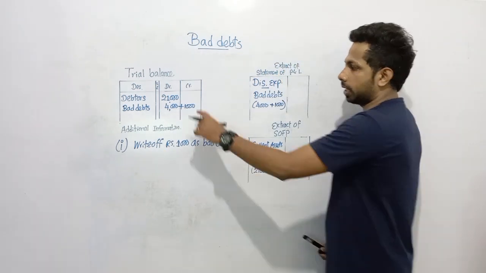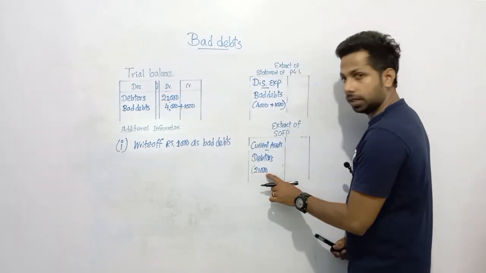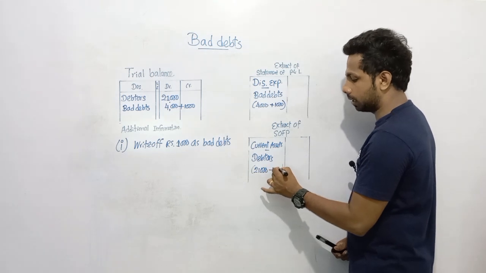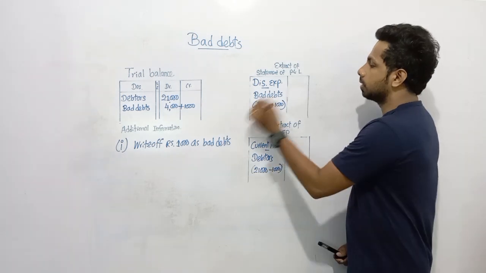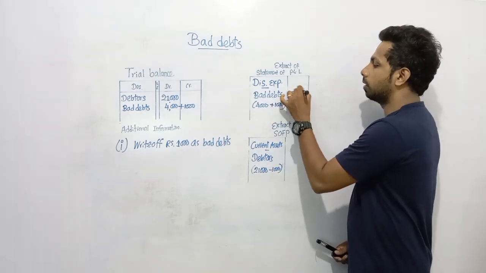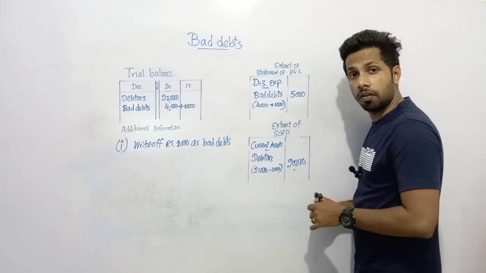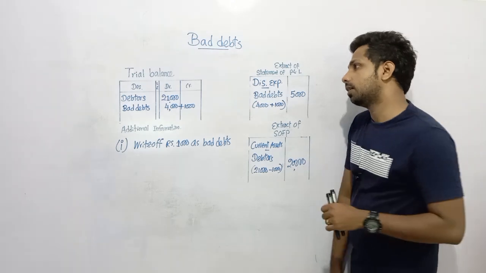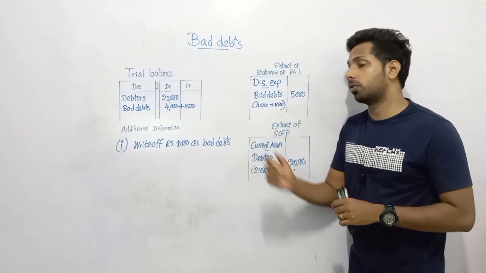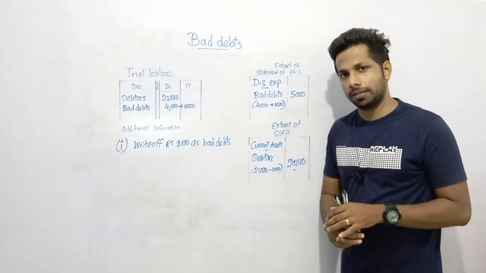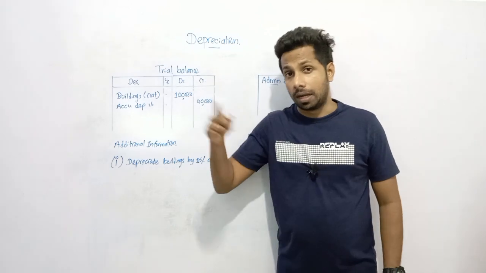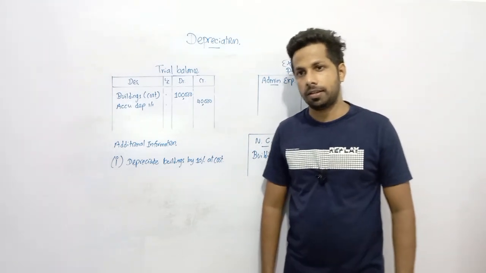Because of recognizing another 1000 as bad debts, whatever the debtor value, it should decrease by another 1000. Now you can clearly see the total bad debts as 5000 and the debtor value as 20,000, dear children. So this is how we need to answer, my dear children, if you can see bad debts already in the trial balance. Right, okay guys, we can move to the last adjustment, that's depreciation.